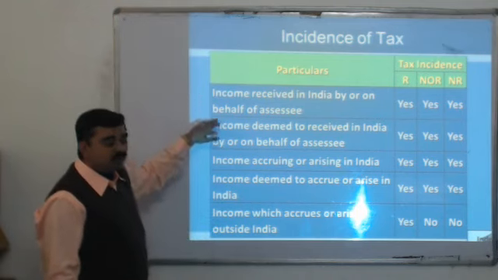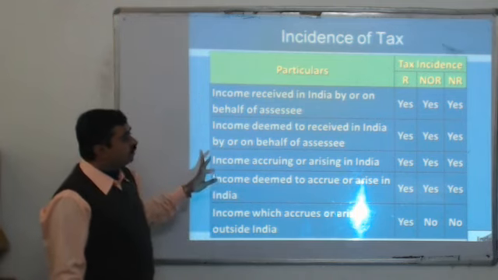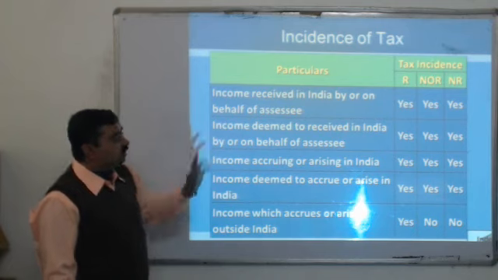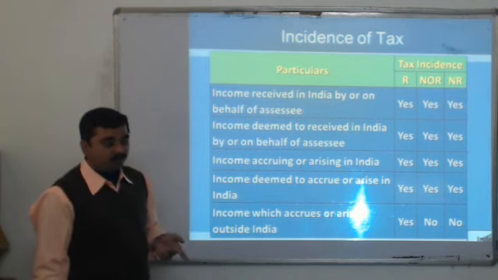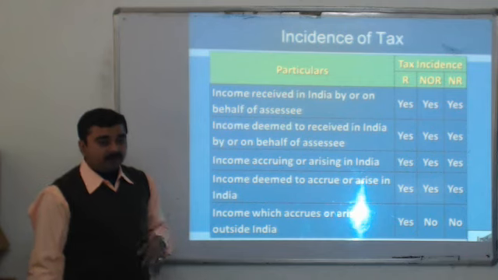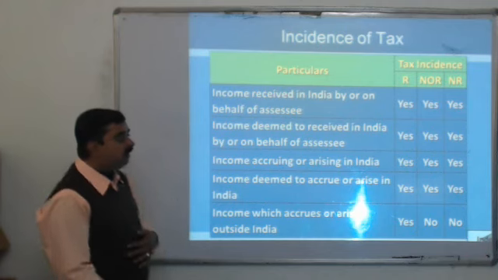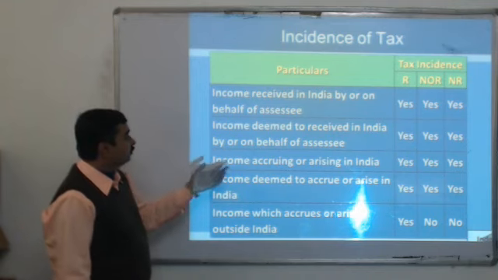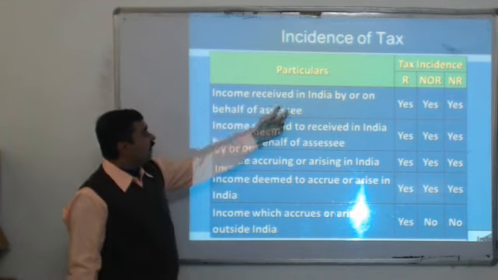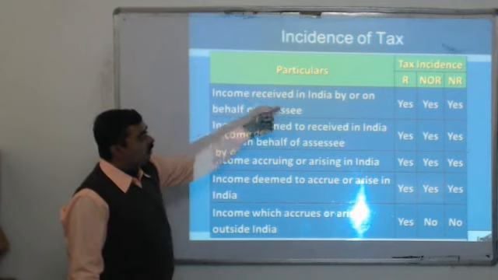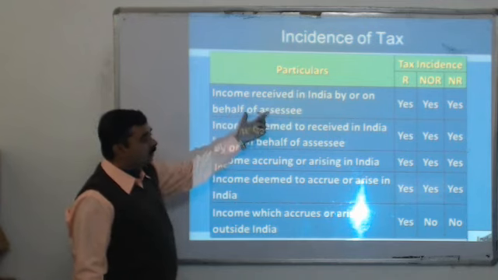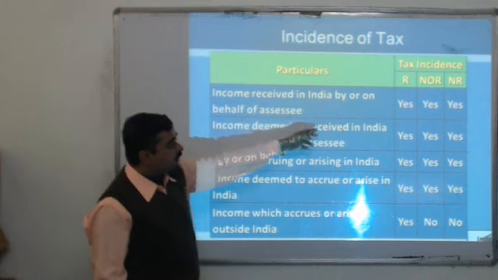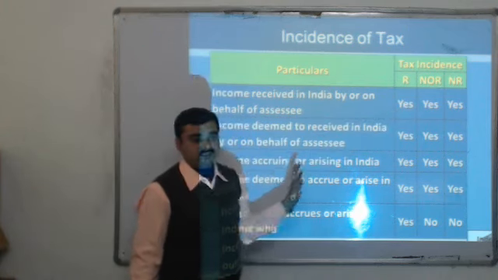We start with the two important points: income which is earned or which is received. If any of these is in India, we will treat it as income from India and it will be taxed. So if income is received in India, or received on behalf of an Indian person, that will be taxed for all the persons.